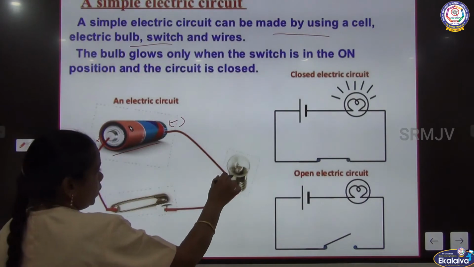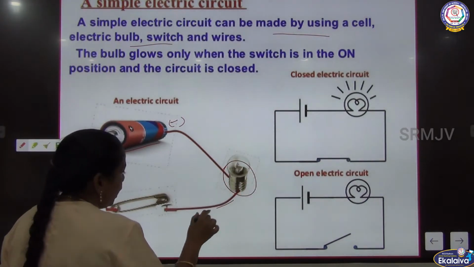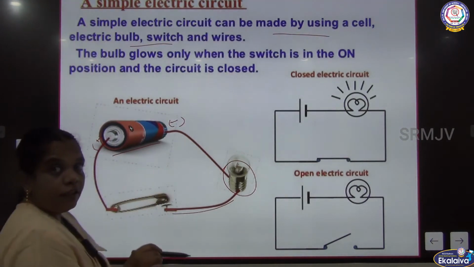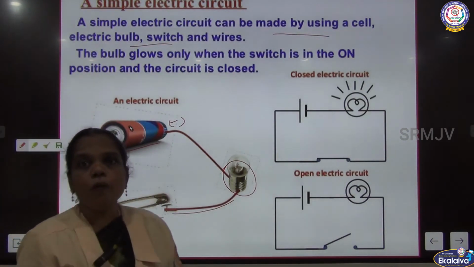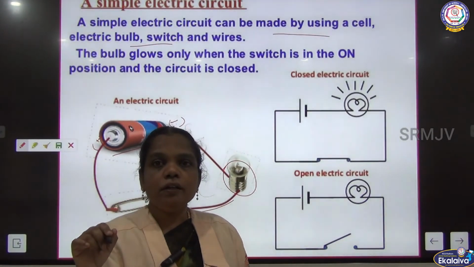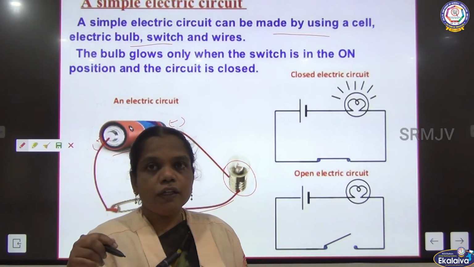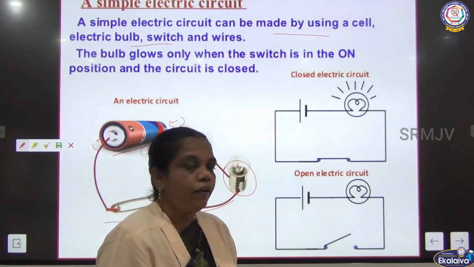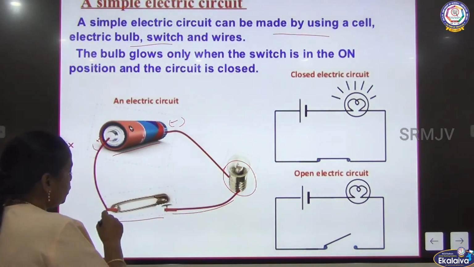Through this it is connected to the device, and after the device it is connected to the switch. We want to control the usage of the device. If you switch on, then only we get the current for the device. If switched off, there is no current for that device.